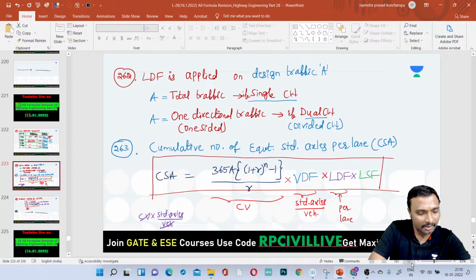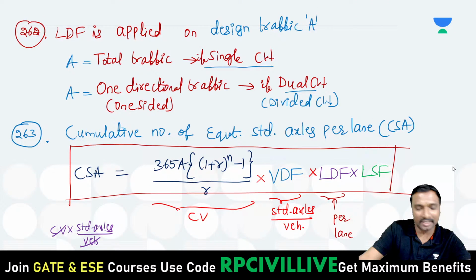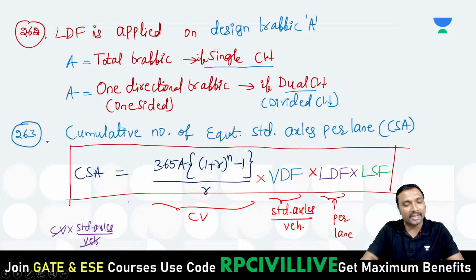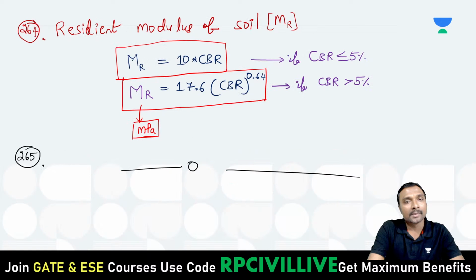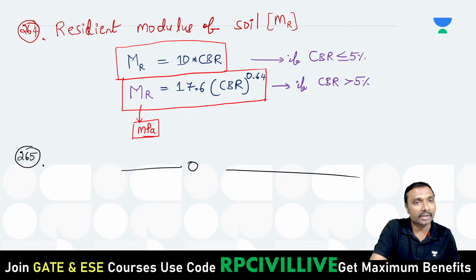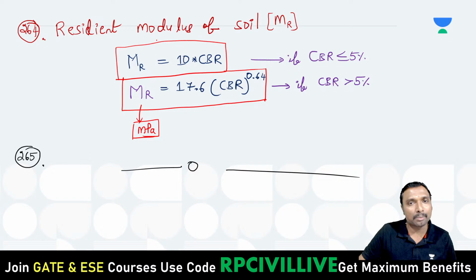What we have completed in the previous class, we just remember: the cumulative standard axle repetitions. That cumulative standard axles per lane calculation we have seen, and after that, we calculated the resilient modulus MR. For CBR 264 we have done this, right?